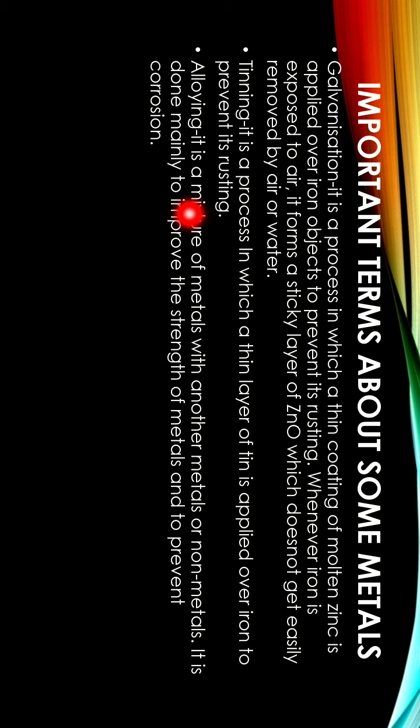It is done to improve the strength of metals and to prevent corrosion. If anyone asks what is the importance of alloying, there are two: it helps in improving the strength of metals, and it helps in preventing corrosion of metals. So in these ways alloying is an important process.